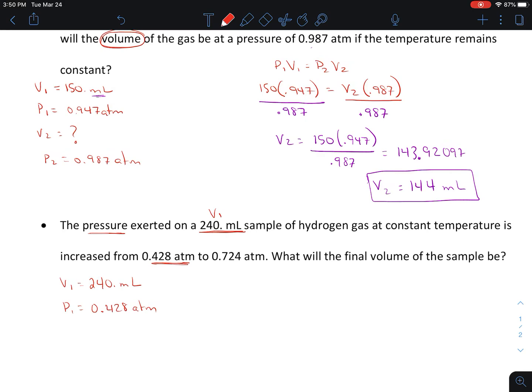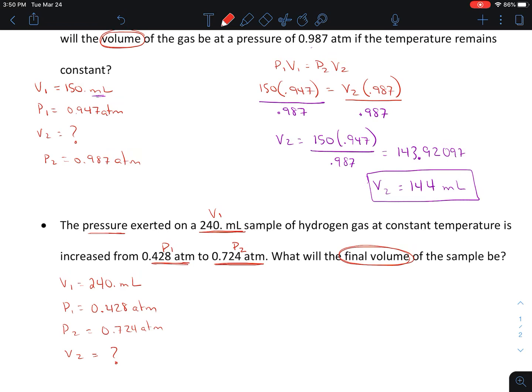Everybody see where I got that? Okay. The only other number we have here is this other atm. We said that one was P1, so this one is P2. So P2 is 0.724 atm. And we're looking for the final volume, or V2. V2 is our question mark.